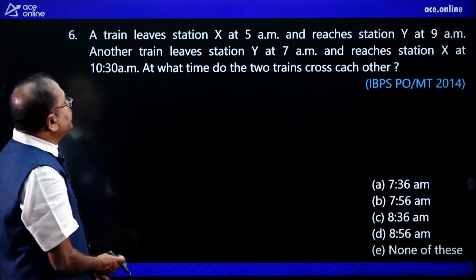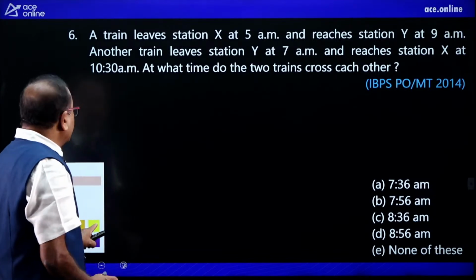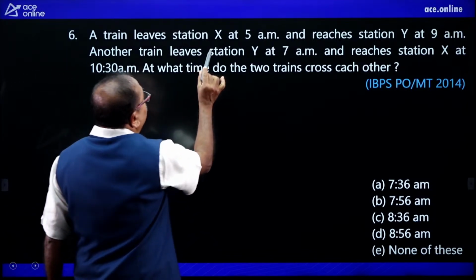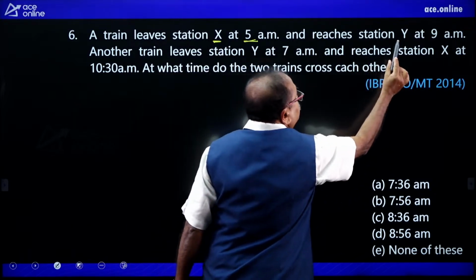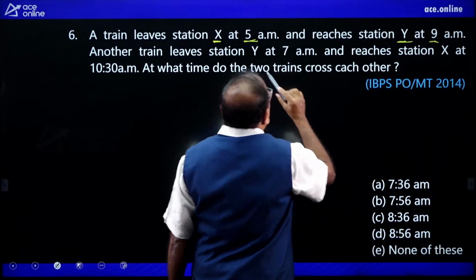This is a question very frequently asked, and what is that? A train travels from station X at 5 a.m. and reaches station Y at 9 a.m.